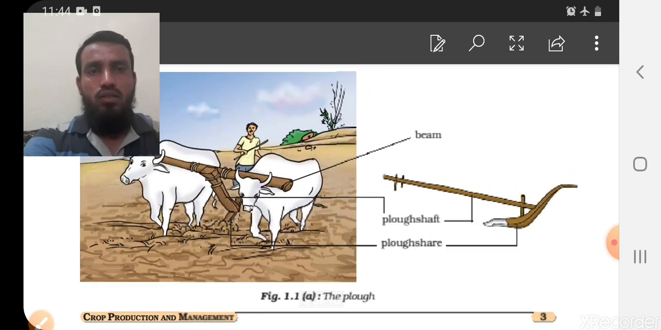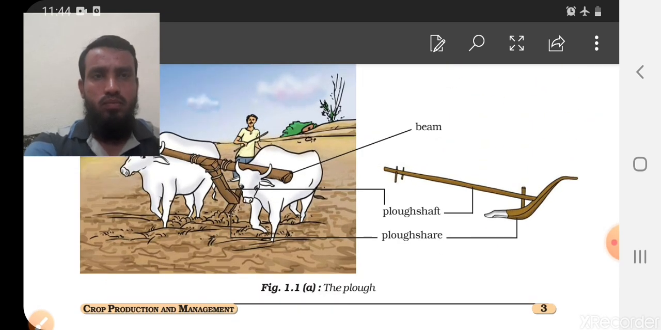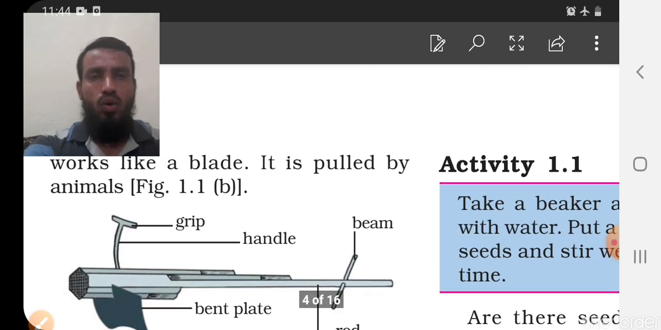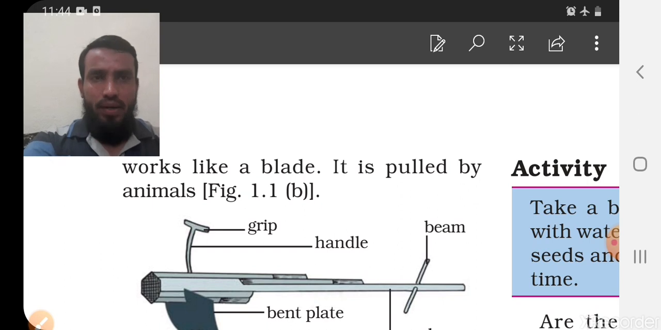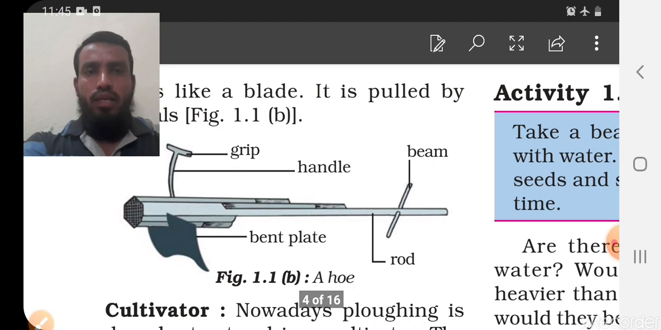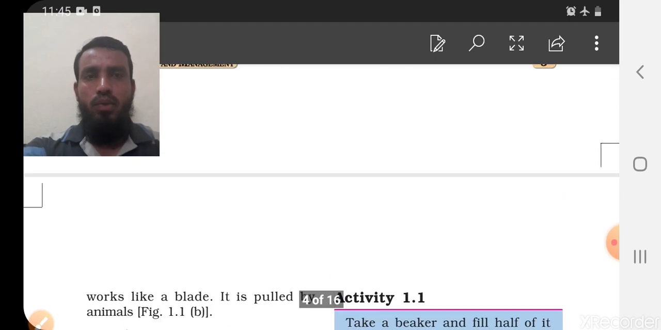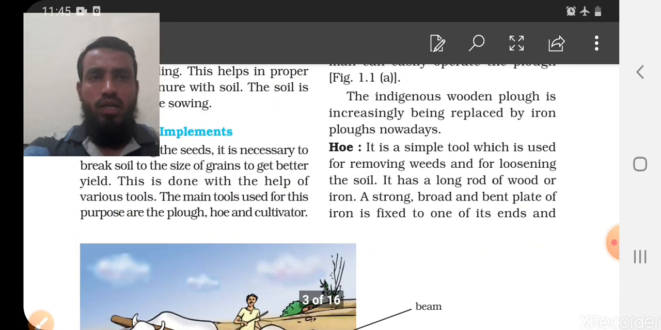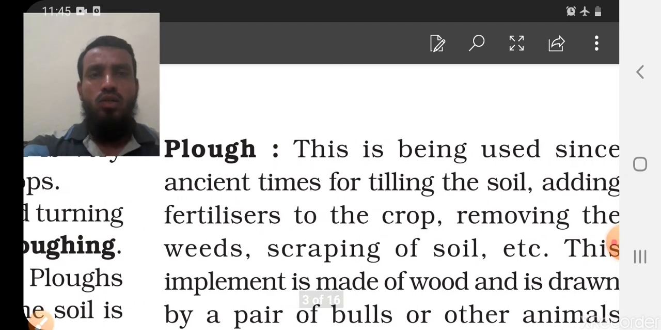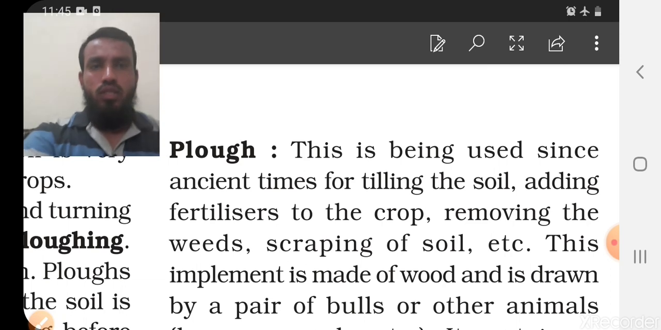Now next we will see the hoe. This is the picture of a hoe. It works like a blade and it is pulled by the animal. This hoe is also pulled by the animal, and it is used for the purpose of providing such kind of things. Before that, we will just start here. What is a plow? This is also a technique, a tool used in our fields. So this has been used since ancient times.